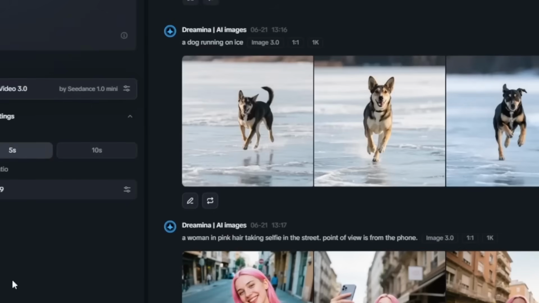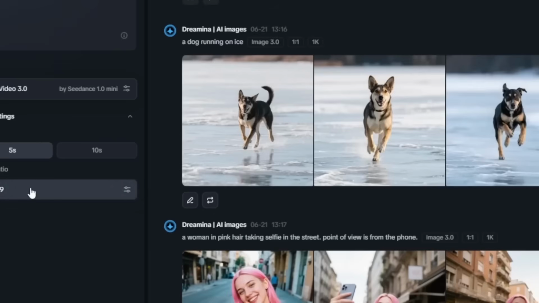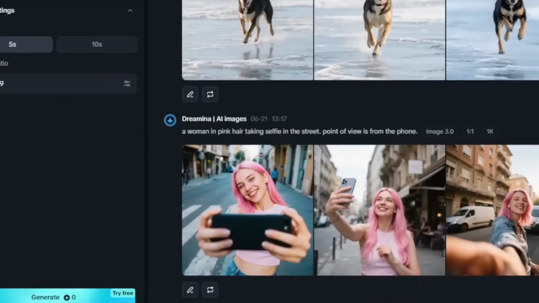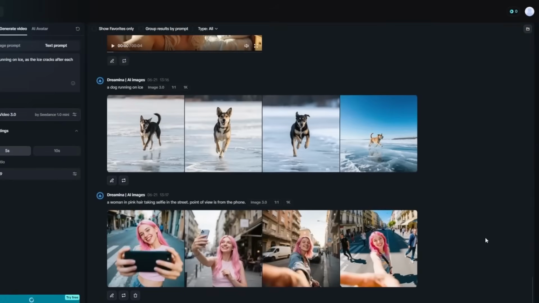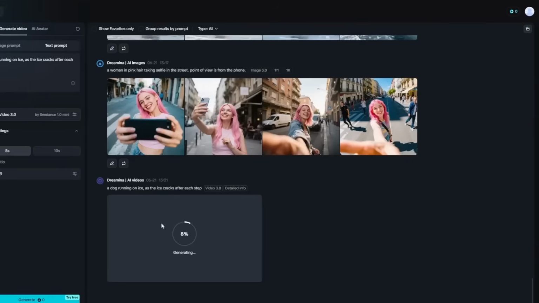Now, one more time, as you can see, the generation for this is absolutely 0 because of the method I'm going to be showing you in this video. And one more time, as you can see, the credit bank over here is 0, and I can click generate, and it's going to generate it for me. As you can see, it just started generating, and it's very, very fast. It doesn't waste any time.